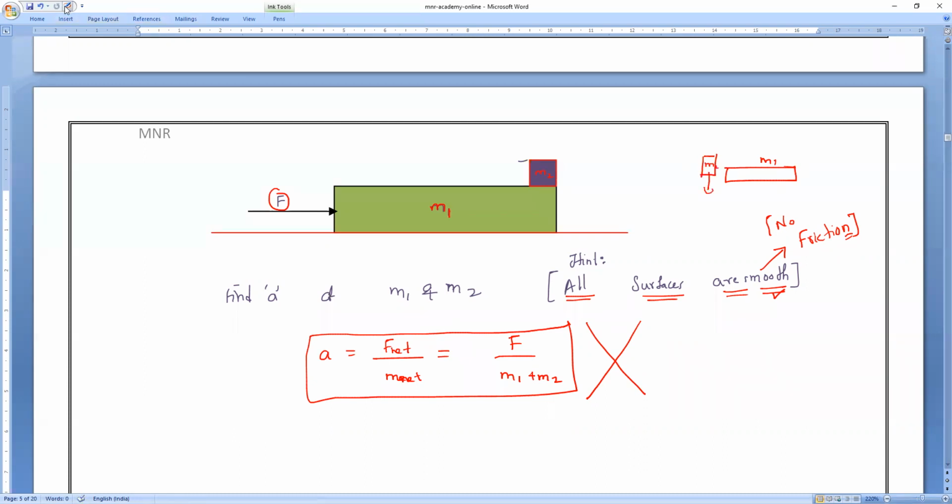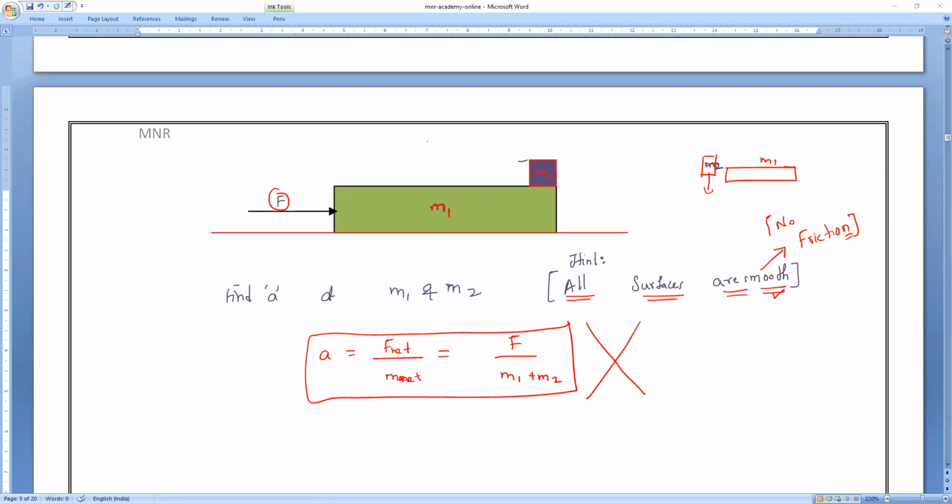Yes, because it's a frictionless surface. Do you understand, Rudreswa, what I'm saying? Yes, sir. Because I'm applying the force only to M1, M2 just appears to be above M1, but there is no friction between them. So what will happen? M2's position will never change. Is it right or wrong? All of you? Yes, sir.